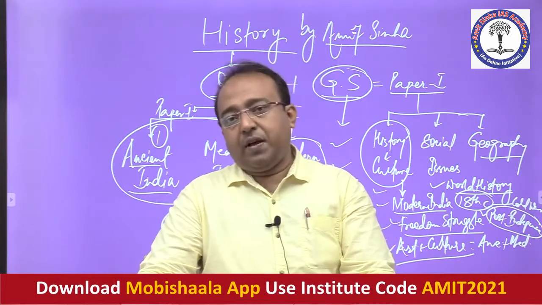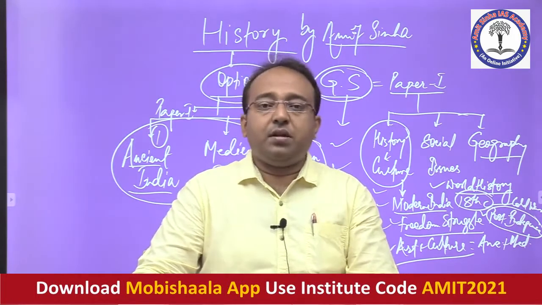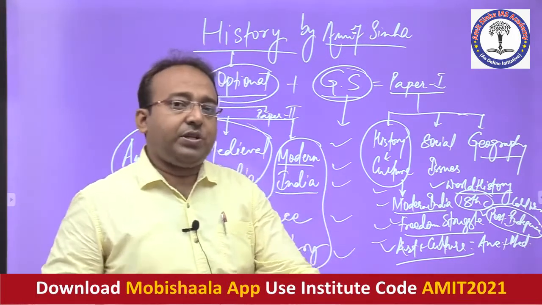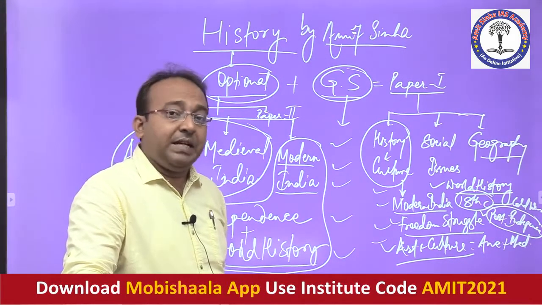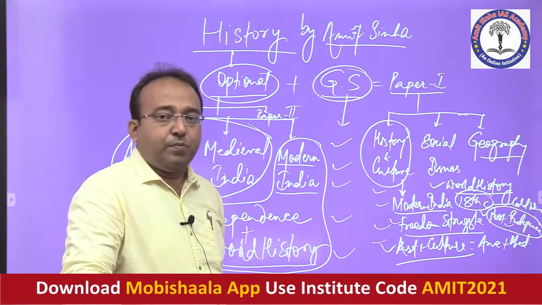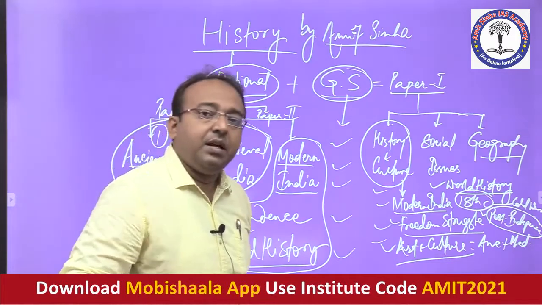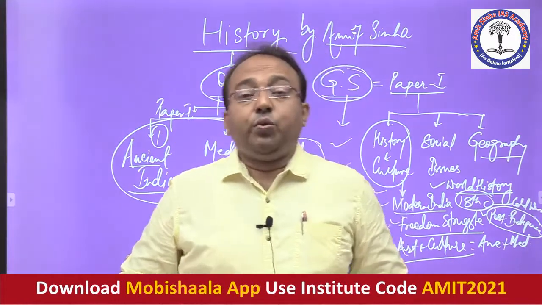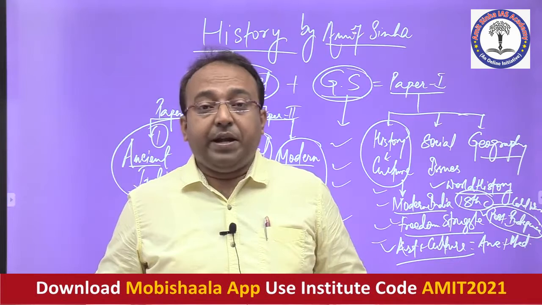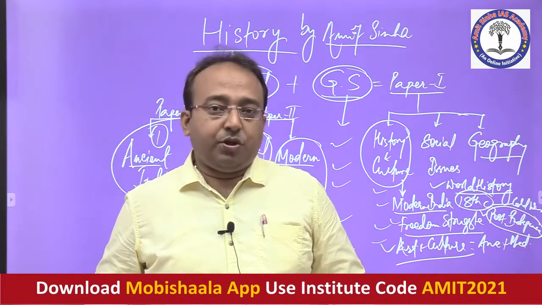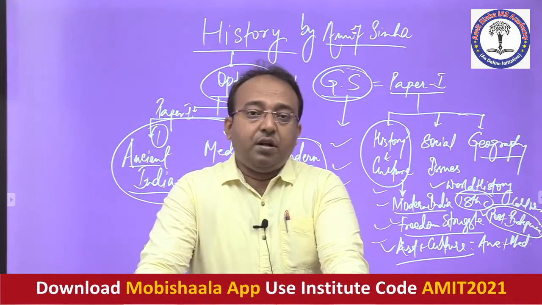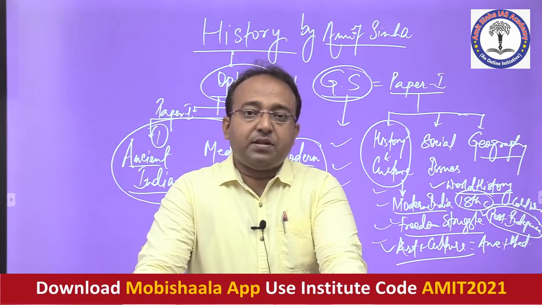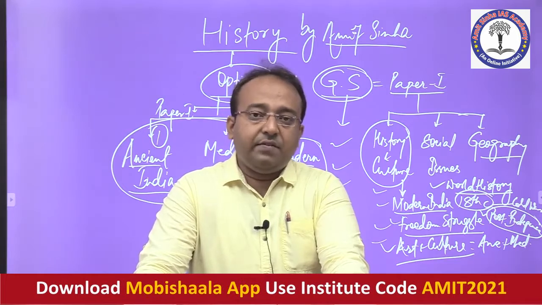Exactly, you will be having the option in all those questions, but you are supposed to attempt at least 5 out of the total 8 questions asked in each of your optional papers. And especially in both paper 1 and paper 2, the very first question is always compulsory. For example, in optional paper 1 you have the content from ancient and medieval, but the questions are also asked for maps, that you have to locate. You have to locate different historical sites in the very first question of your optional paper.